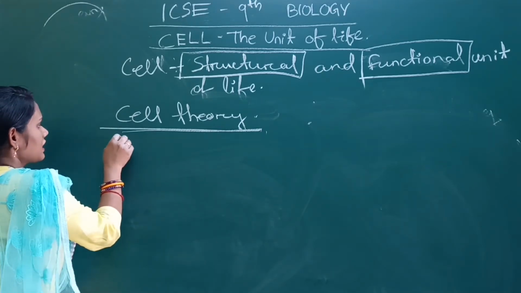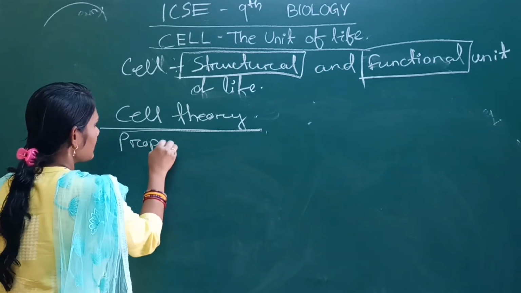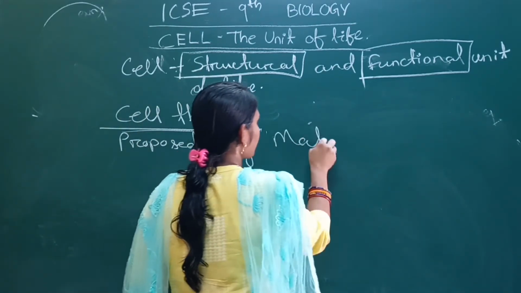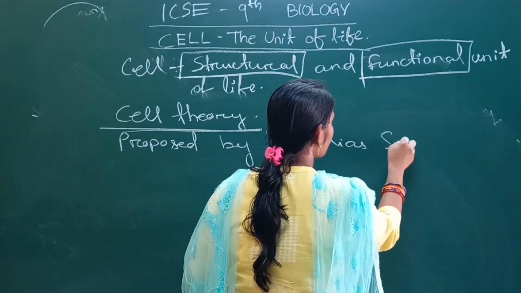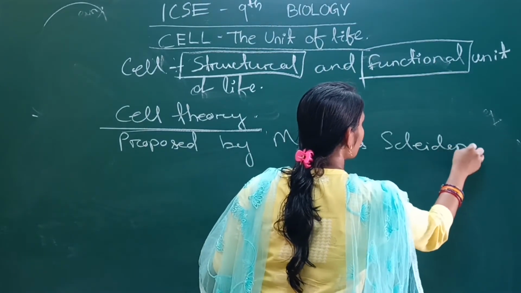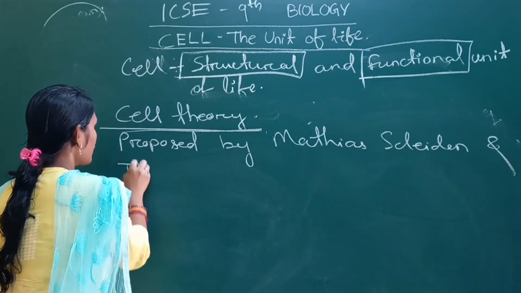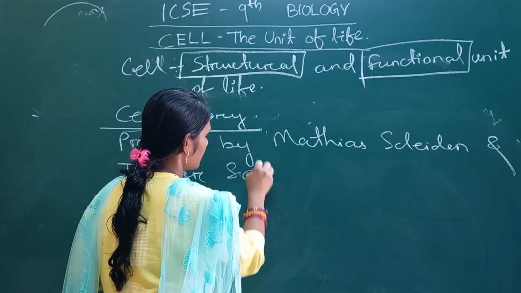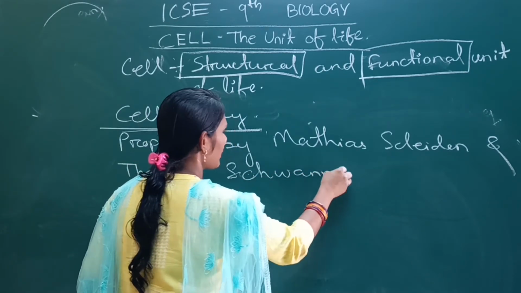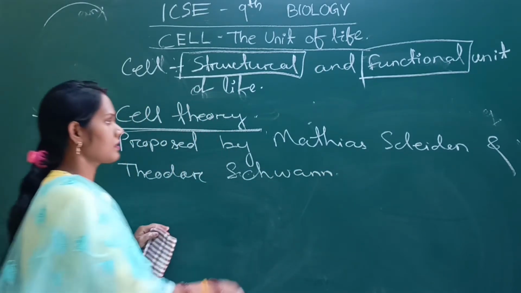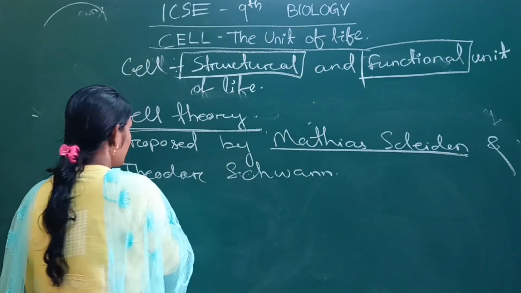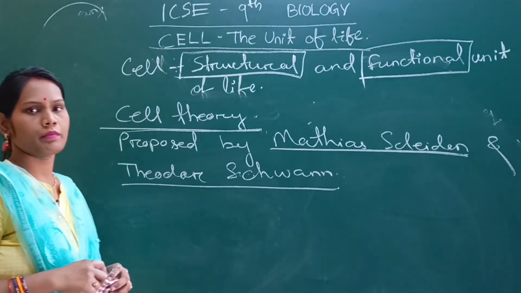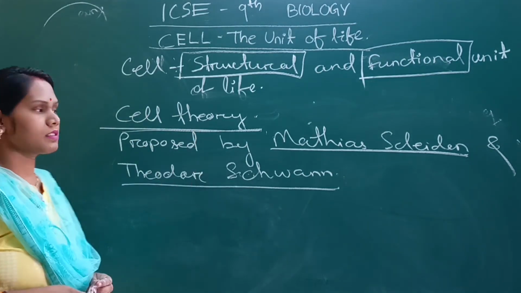It was first proposed by Matthias Schleiden and Theodor Schwann. So what are the data and information contained within the cell theory?